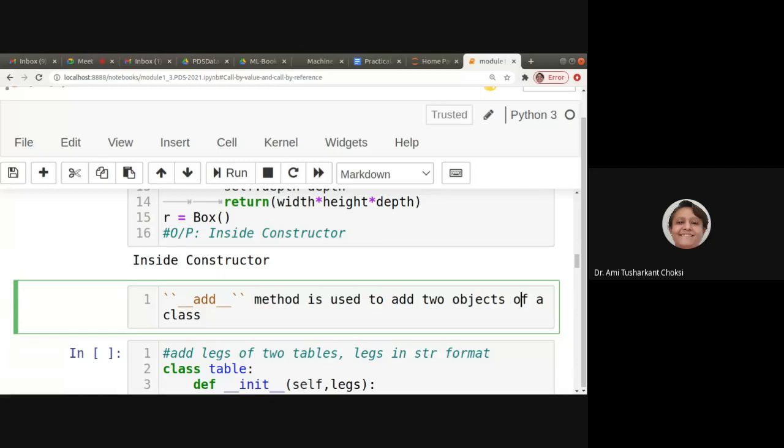Then __str__ is the string representation of the object. __repr__ also is a representation. Do not forget to have two underscores before and after for special methods. __eq__ is for equality, __ne__ is for not equality. Those things you know. And one more thing is to add two objects.